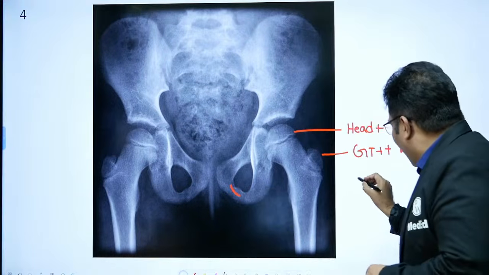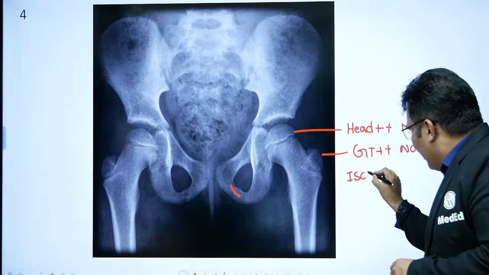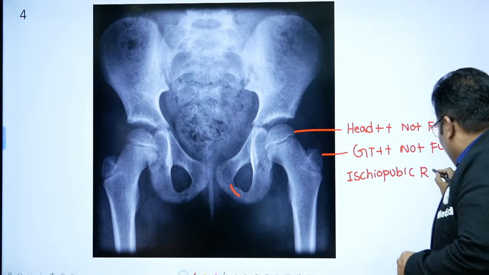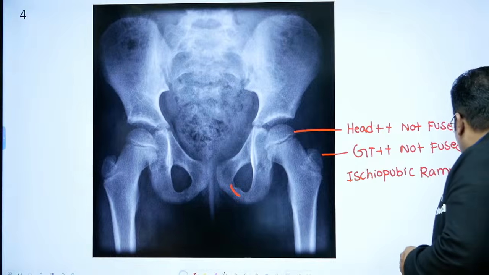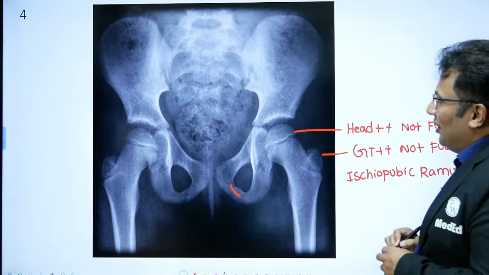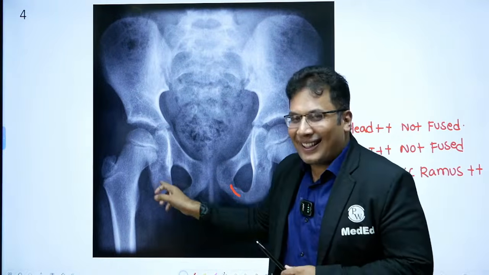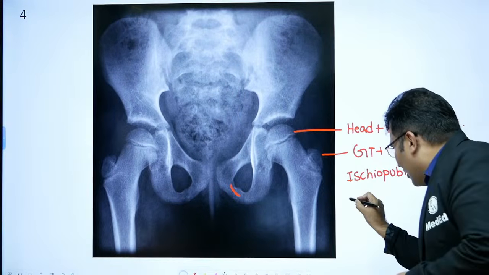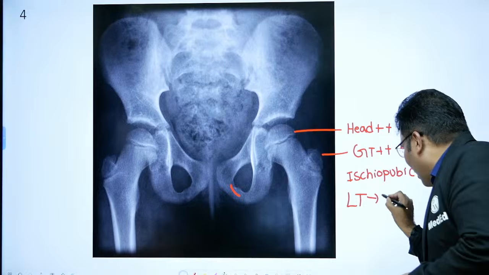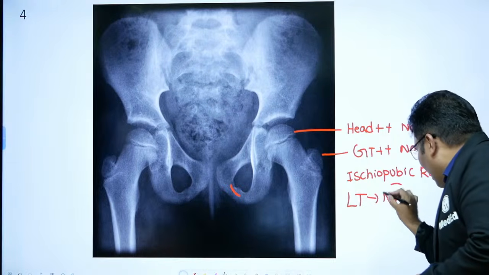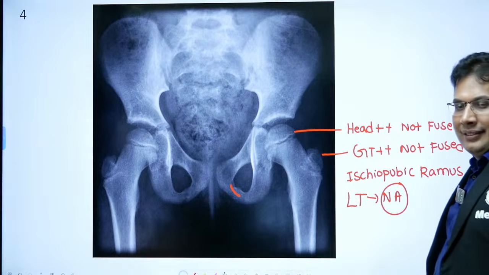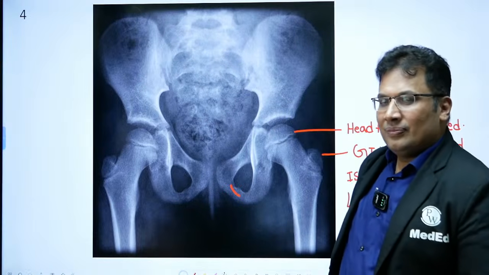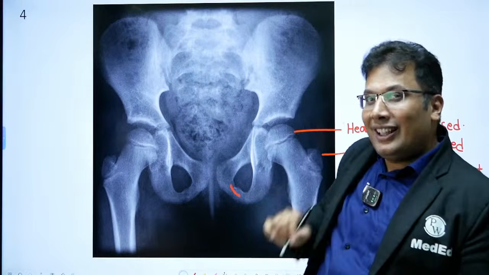Ischiopubic ramus is there, appeared. But lesser trochanter is not there. Lesser trochanter, LT, has not appeared. Now you tell me, what is the answer? I said lesser trochanter appears at 12 to 14 years.